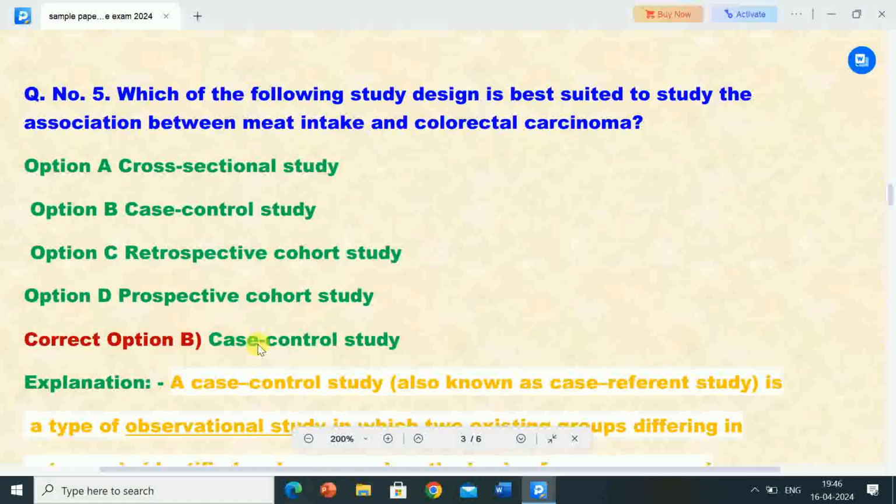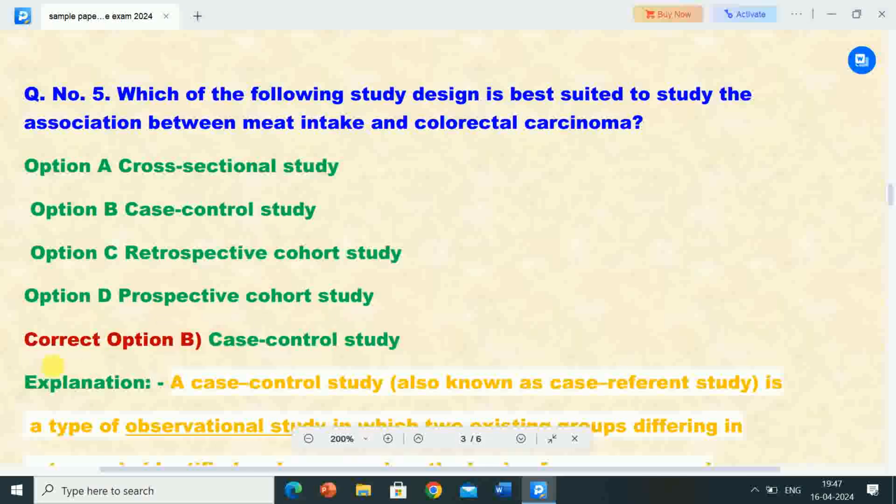Next question is 5. Which of the following study designs is best suited to study the association between meat intake and colorectal carcinoma? Options are A. Cross-sectional study, B. Case control study, C. Retrospective cohort study, D. Prospective cohort study. Correct answer is option B.